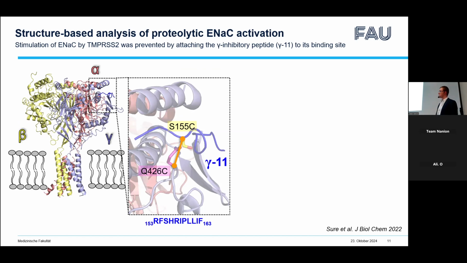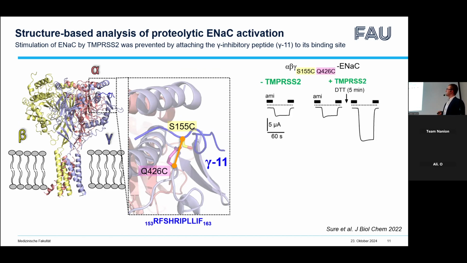So we introduced a novel disulfide bond between the inhibitory peptide and the binding site, to block gamma peptide release and activation of the channel, even when it is cleaved by TMPRSS2. And we were lucky to confirm these predictions experimentally.